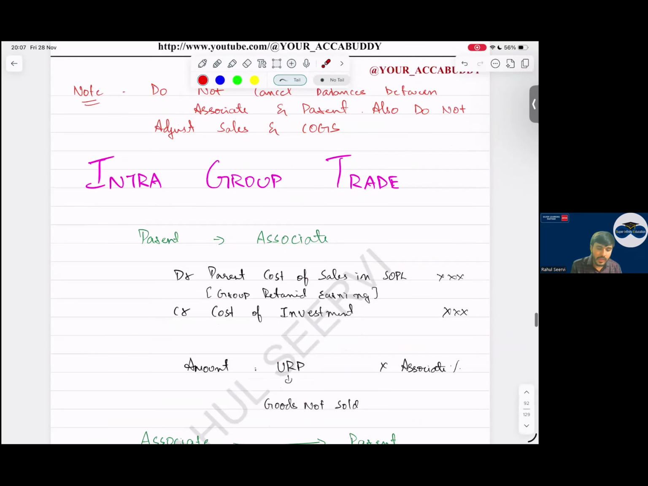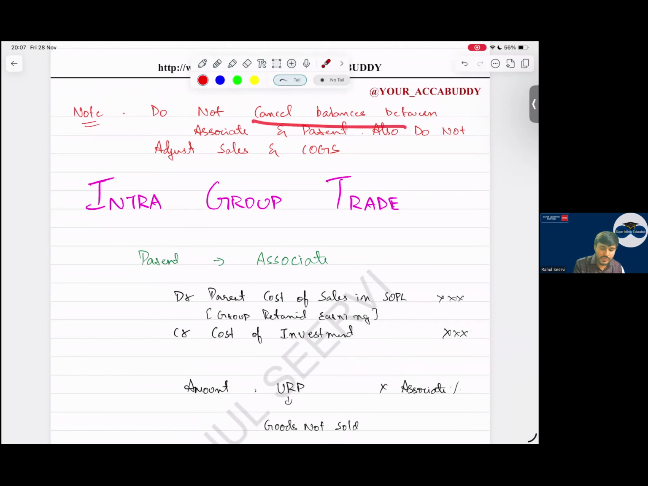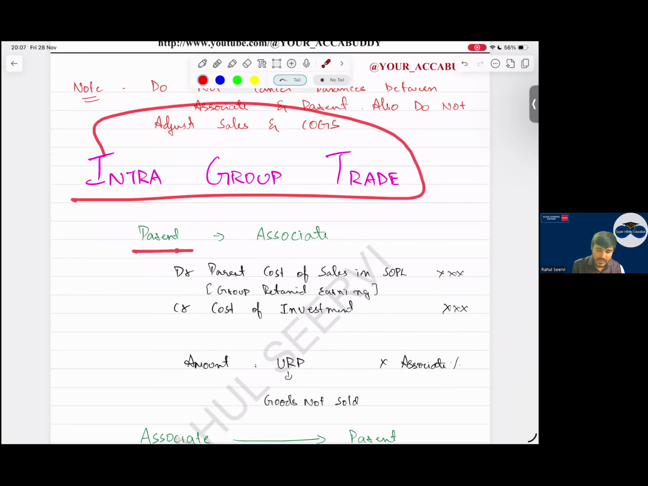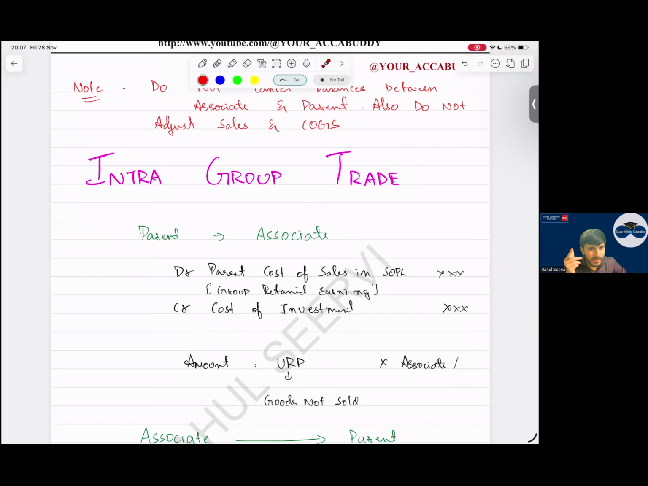Now see here. Do not cancel balances between associate and parent, because consolidation is not done here. Now intra-group trade. Parent is selling to associate. If the parent company is selling to associate, the parent company is recording more profit, so I have to reduce the parent company's profit. In the P&L, I will increase the cost of goods sold. In the balance sheet, I will reduce the group retained earnings.